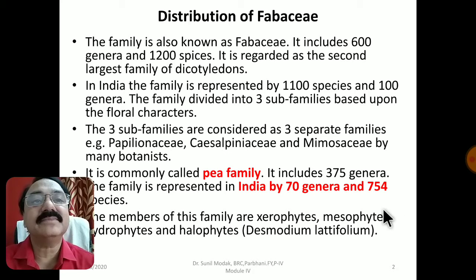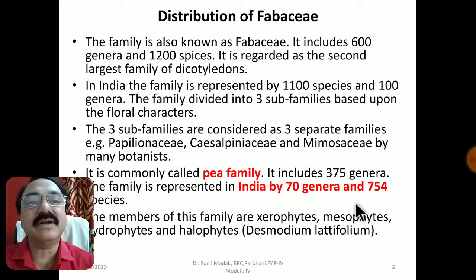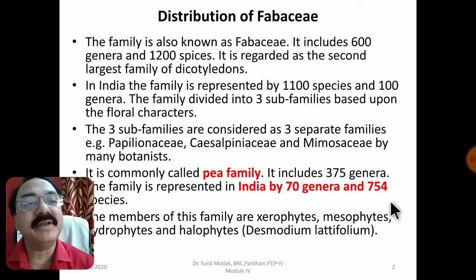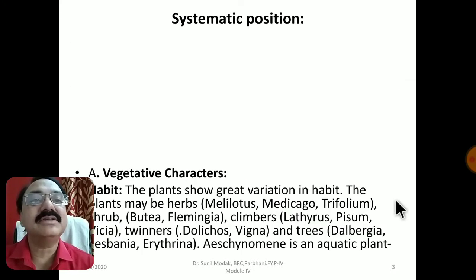This family is very big and includes about 600 genera and about 1200 species. It is regarded as the second largest family in the class Dicotyledon. In our country, we have about 375 genera and about 754 species, so we have a very big family in our country also. This family is also called the pea family because the dominant plant of this family is the pea.